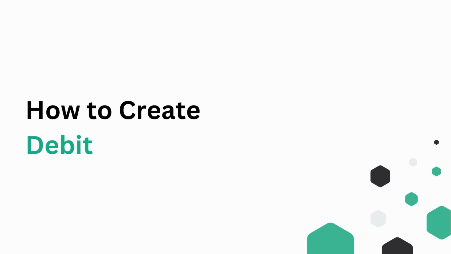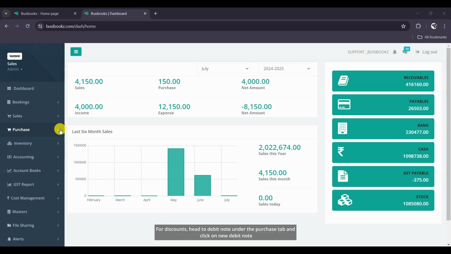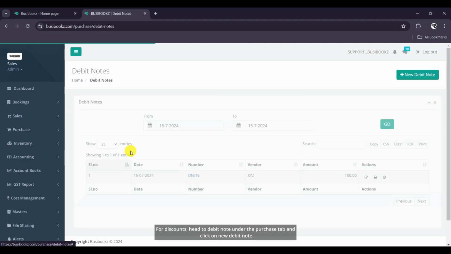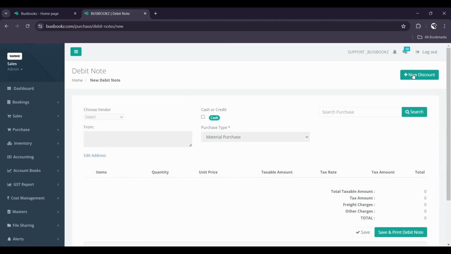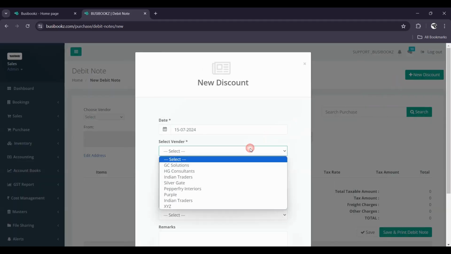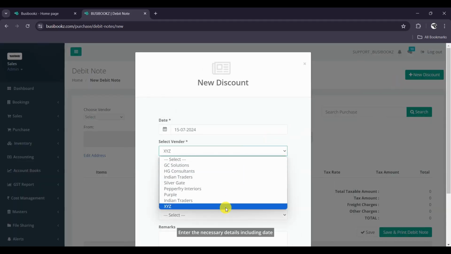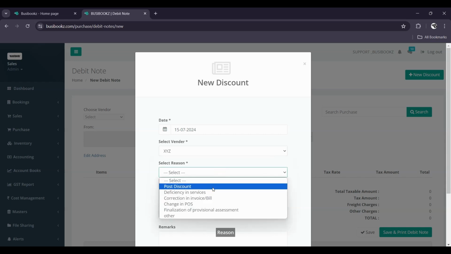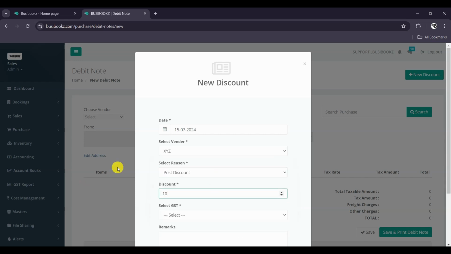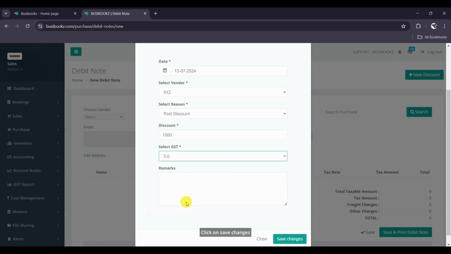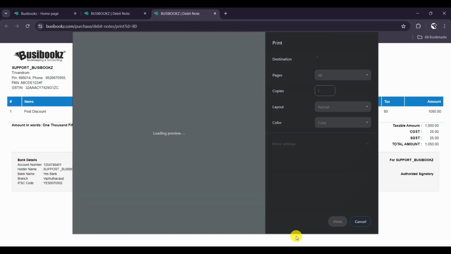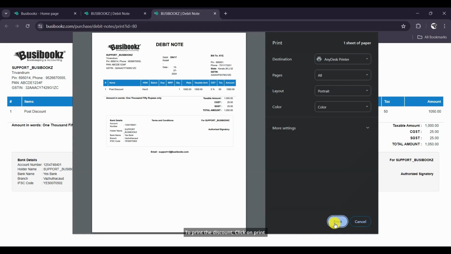How to create a new debit note for discount. For discounts, head to Debit Note under the Purchase tab and click on New Debit Note. Select New Discount. Enter the necessary details, including date, vendor name, reason, discount, and GST rate. Click on Save Changes. To print the discount, click on Print.